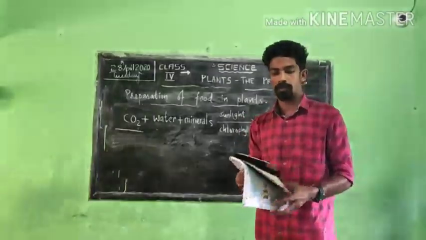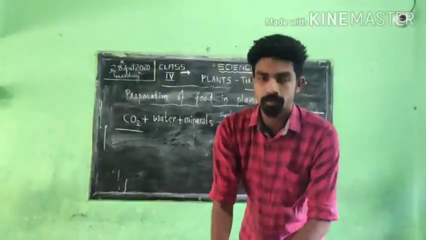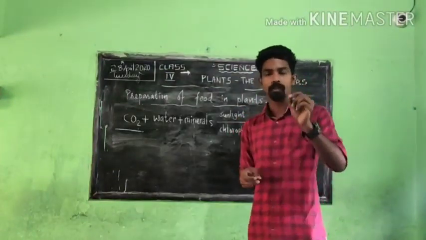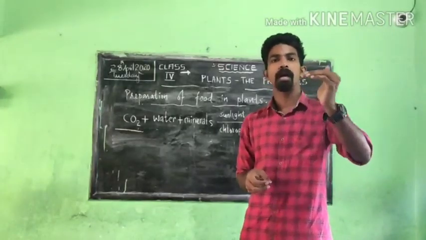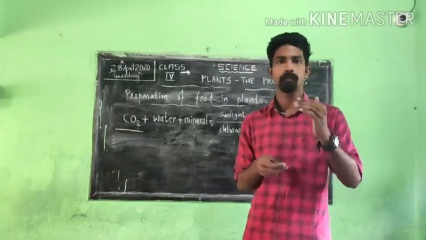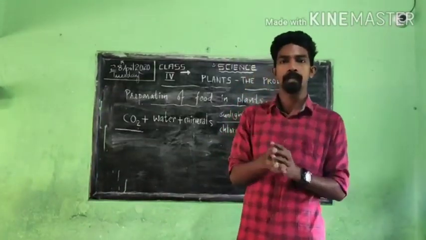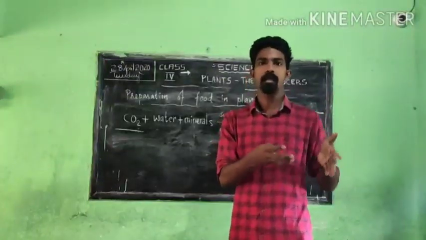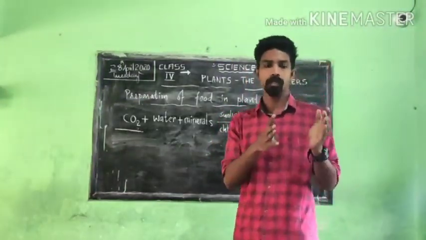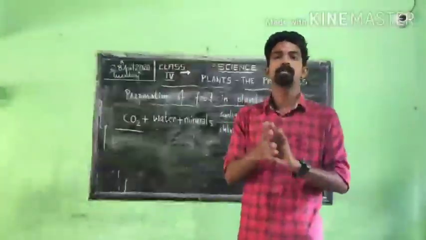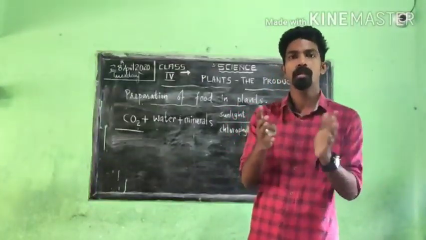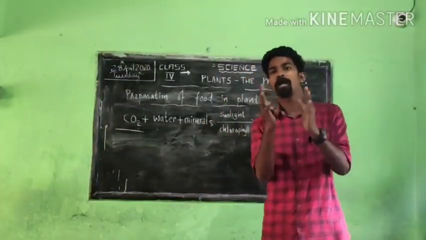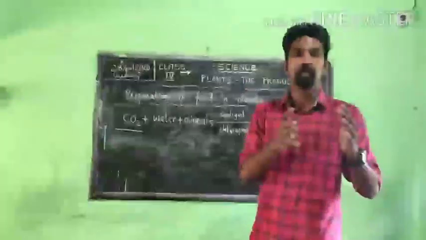The next one, food storage in plants. After this small topic, I conclude. Food storage in plants is also an important thing: where does the plant store its extra food? Suppose at home Mummy makes biryani, and if she makes more, what will we do? We'll keep it in the fridge, and the next day or in the evening we will eat that. If food is extra, we will not waste it, we will store it. The same thing is happening in the plant also. If a plant produces extra food, it will store it in different places.